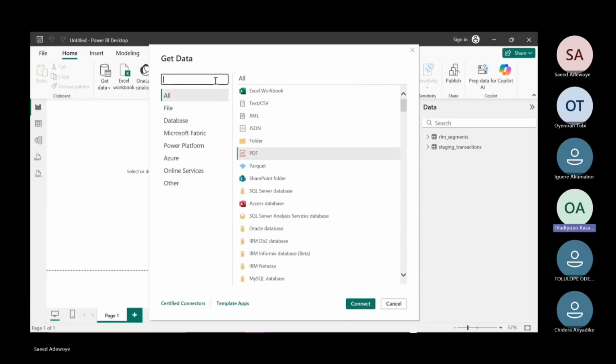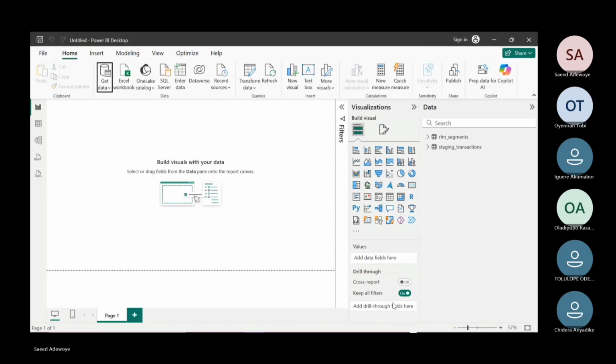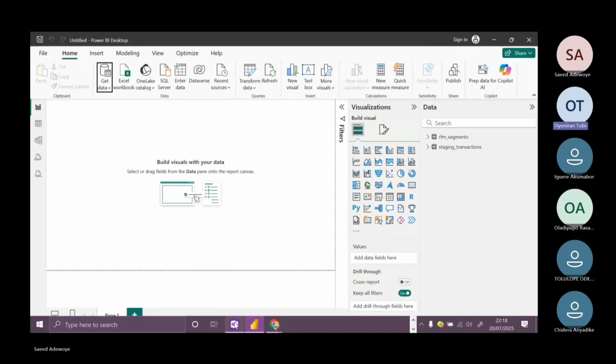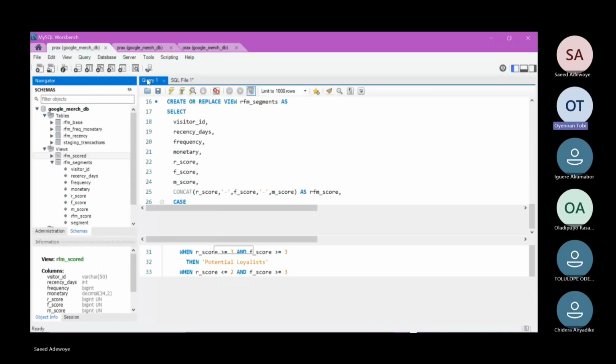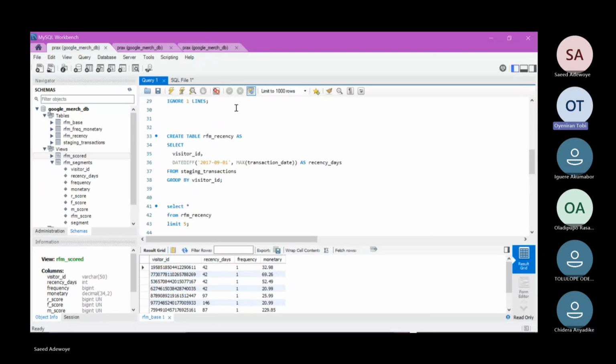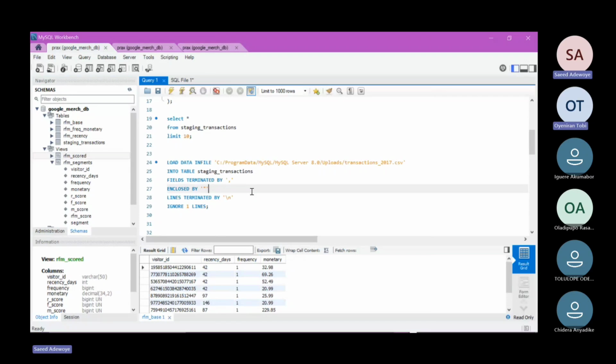So any other question, please? Okay, sir. My question is based on yesterday's task. I find it difficult to carry out that ingestion, loading my data. So in order to meet up with the time, I just found a way, went on YouTube, watched some video, and I was able to bring in my data sets using another method. Is it acceptable?